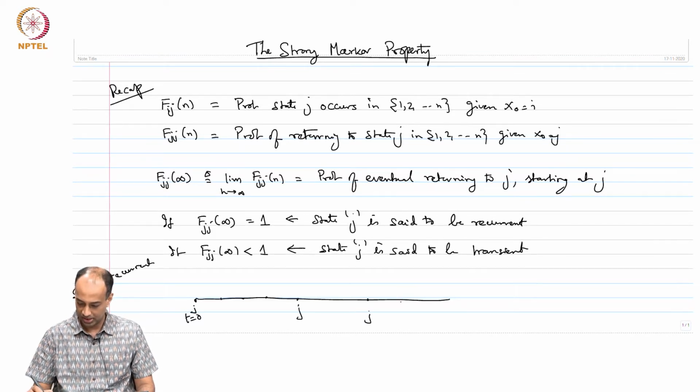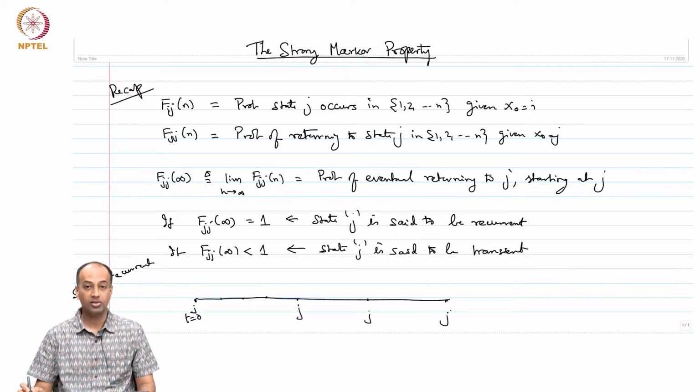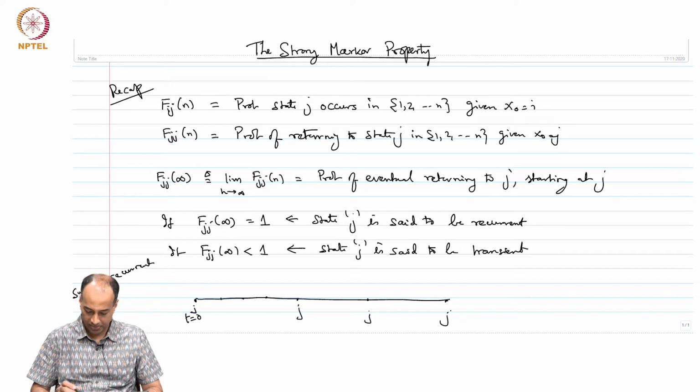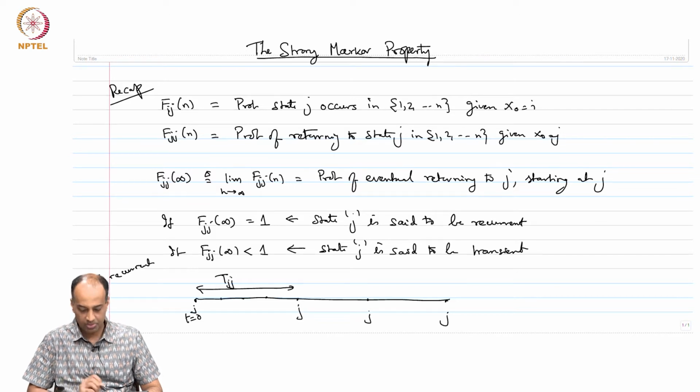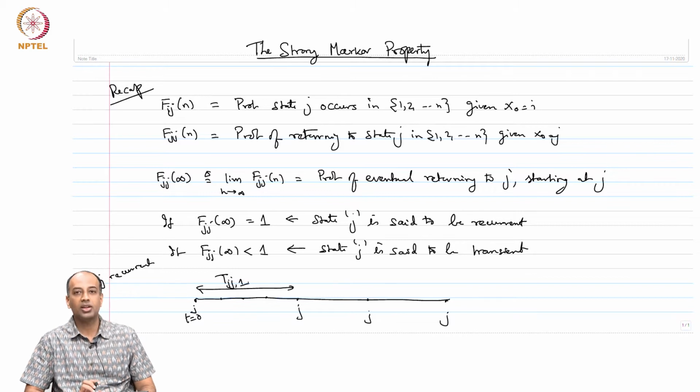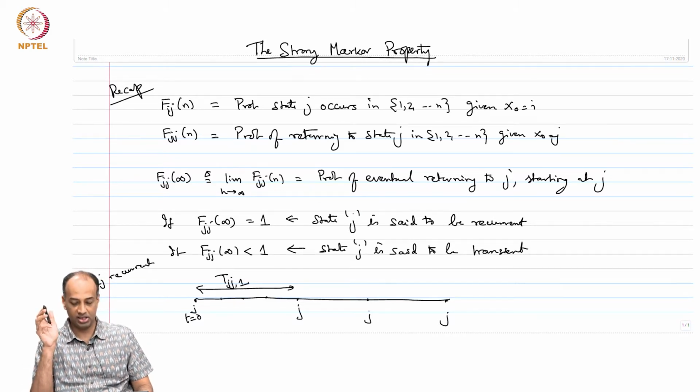That is the whole understanding of recurrence. Let us call T_jj(1), to be precise, the first time I come back to j.